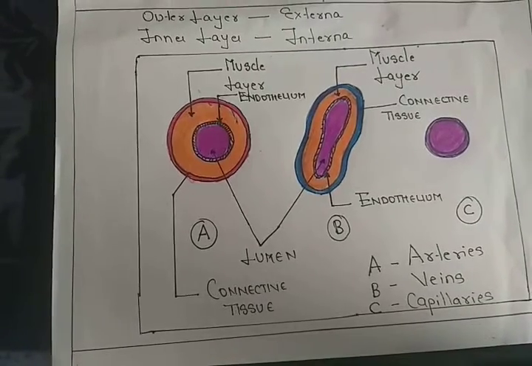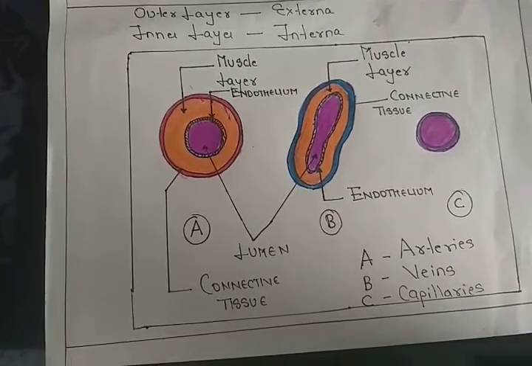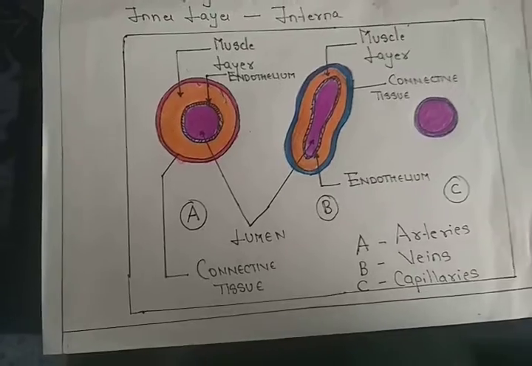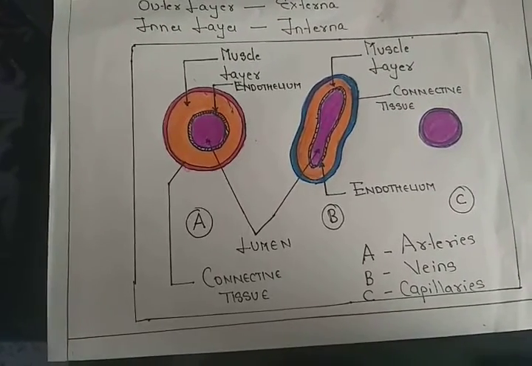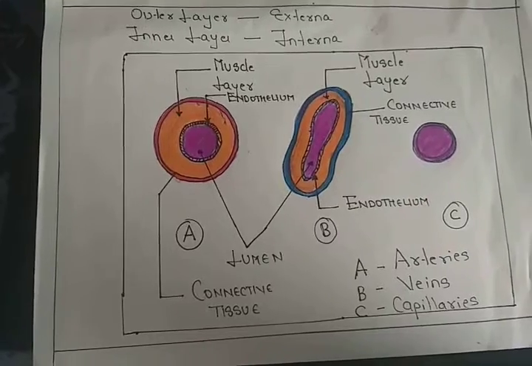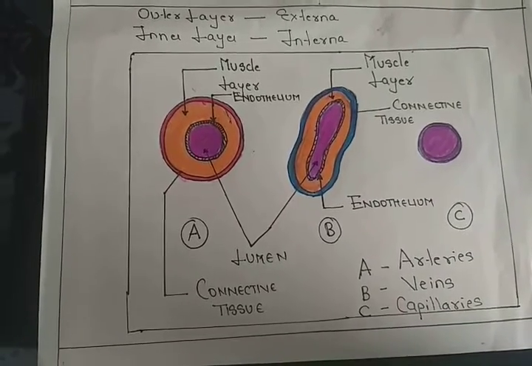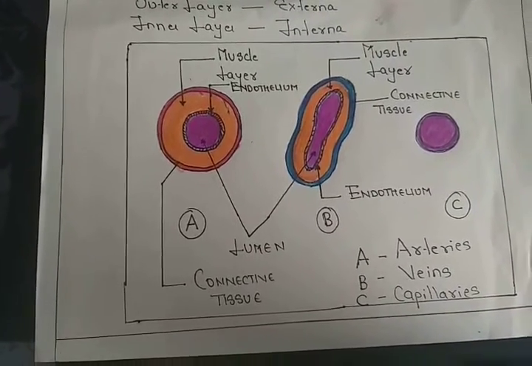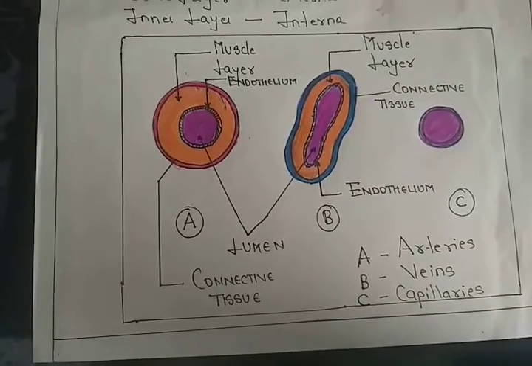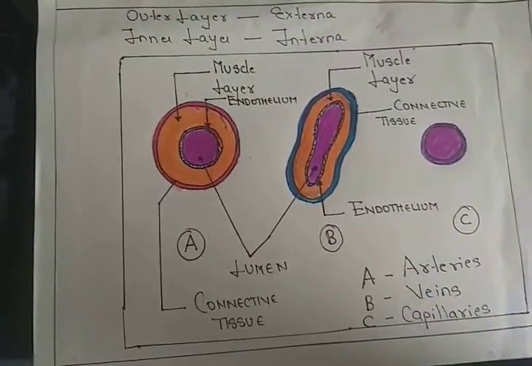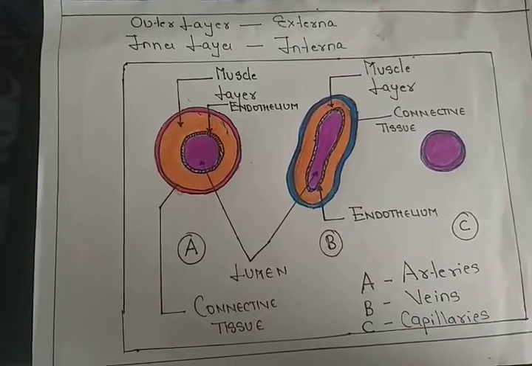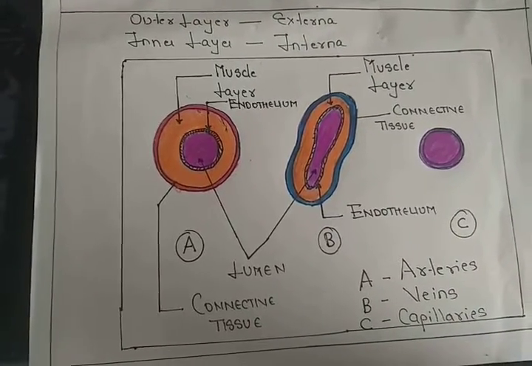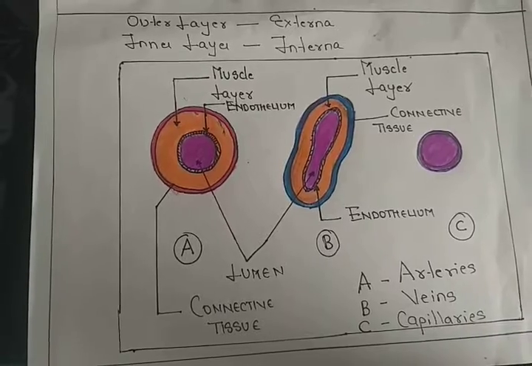The lumen of the veins is larger, more spacious. The pressure of the blood in the artery is maximum, much higher, whereas the pressure of the blood in the vein is not that high as compared to that of the arteries. All the arteries carry oxygenated blood except the pulmonary artery. All the veins carry deoxygenated blood except the pulmonary veins.